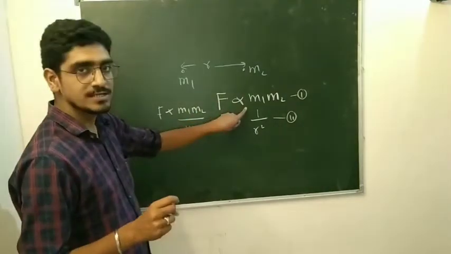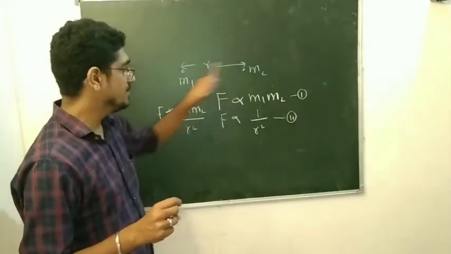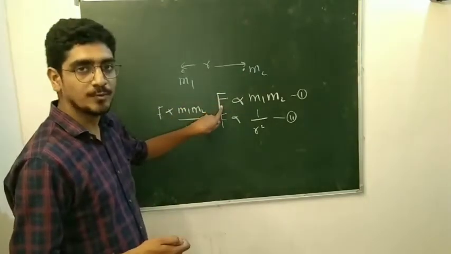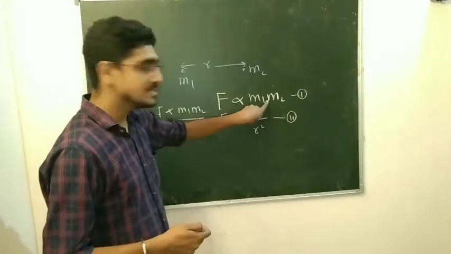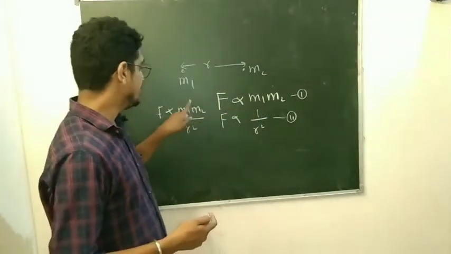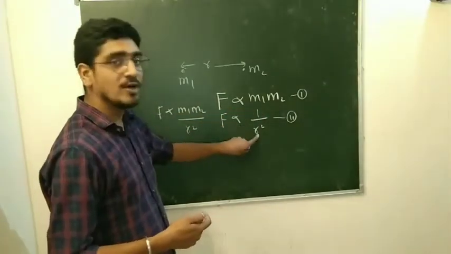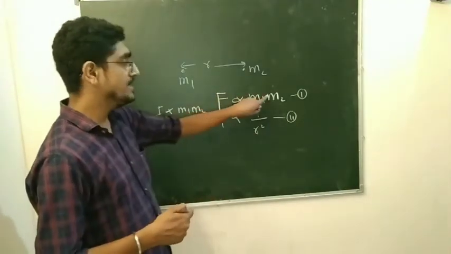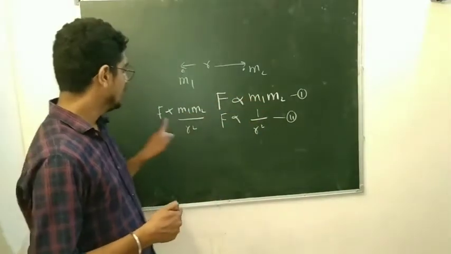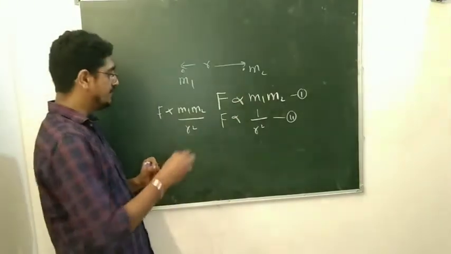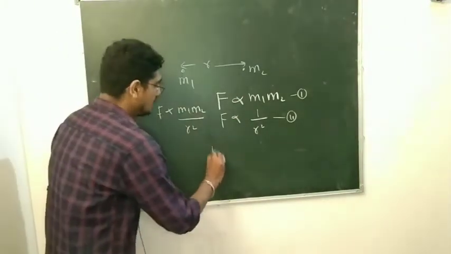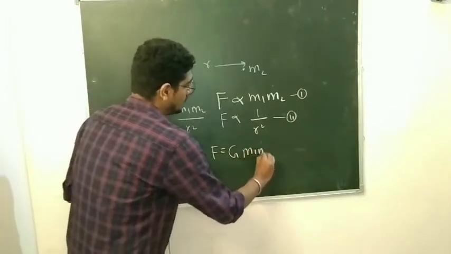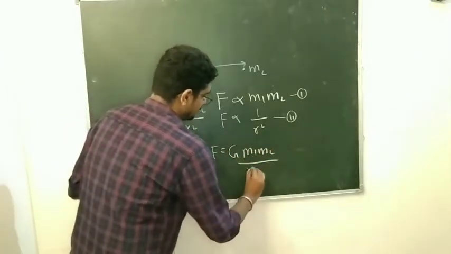It means that in this universe, the force of attraction between two bodies or two masses is always directly proportional to the product of their masses, and also inversely proportional to the square of the separation or distance between them. When we combine these two equations, 1 and 2, we get F is proportional to m1 m2 by r square, or we can write F equal to G m1 m2 by r square.